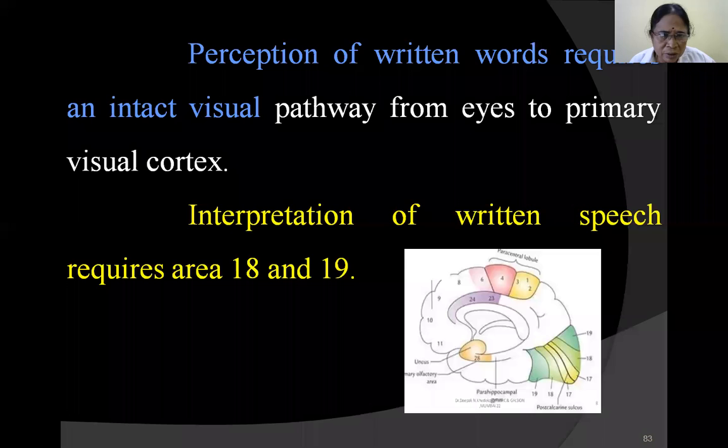These two pieces of information reach area number 44. From area number 44 it goes to the premotor cortex. No, not premotor, primary motor cortex, area number 4, and from there it goes to Exner's area, number 10, and then only can we write something. If Exner's area, number 10, is destroyed, we will not be able to write properly.